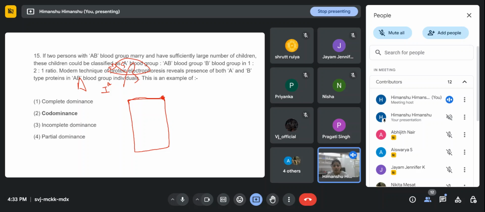Densities means mass per unit volume. More precisely, we can say the molecular weight, m by z, mass to charge ratio, right? Like molecular weight, or we can say size. But more precisely, this SDS electrophoresis is based on the m by z, mass to charge ratio, and size. Density is like volume. Volume we will not consider in case of protein electrophoresis, but size, you people are right. So, molecular weight.